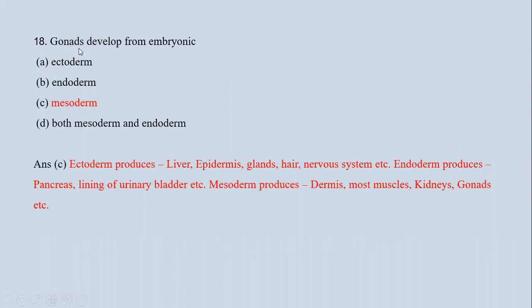Now, next question is, gonads develop from embryonic: first, ectoderm; second, endoderm; third, mesoderm; and fourth, both mesoderm and endoderm. Now we know that there are three layers in an organism, that is ectoderm, mesoderm, and endoderm. The outermost layer, ectoderm, produces epidermis, glands, hairs, nervous system, whereas the inner layer, endoderm, produces pancreas, liver, lining of urinary bladder, etc. And the middle layer, mesoderm, produces dermis, muscles, kidneys, gonads, etc. So gonads develop from embryonic mesoderm.